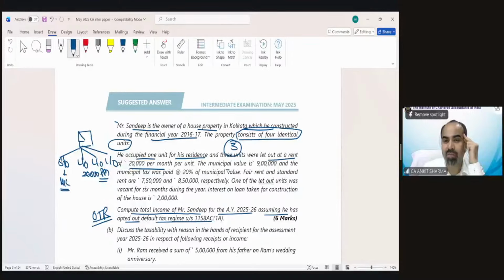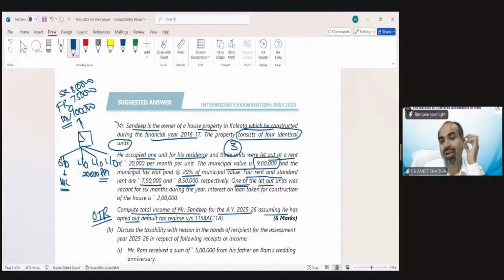The municipal value of the house has been given as 9 lakh rupees. So the total house municipal value is 9 lakh rupees. Correct. And the municipal tax was 20%. Fair rent and standard rent are 750 and 850. So the fair rental value is 750 and standard rent is 850 for the whole property. Now the problem begins from this position.